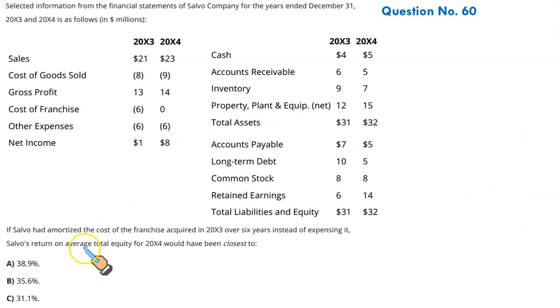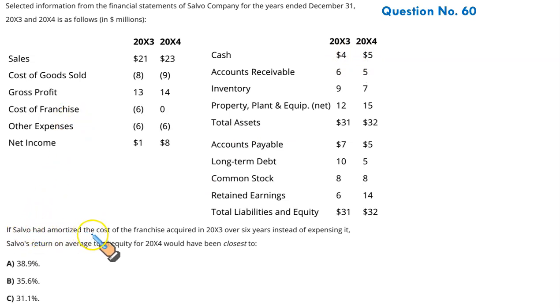Next question, it's a good one. Selected information from financial statements of Salvo company for the years ended December 31st, 2003 and 2004 are given. We have been given the income statement for 2003 and 2004, and we have been given the relevant extract, or in fact the whole balance sheet, for 2003 and 2004.